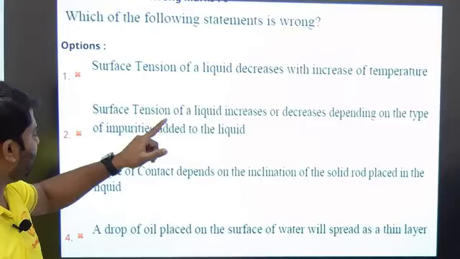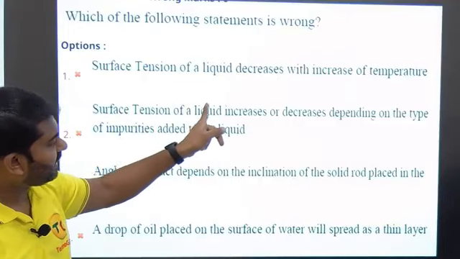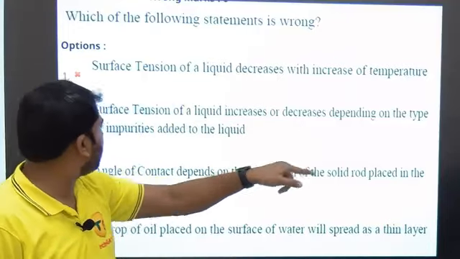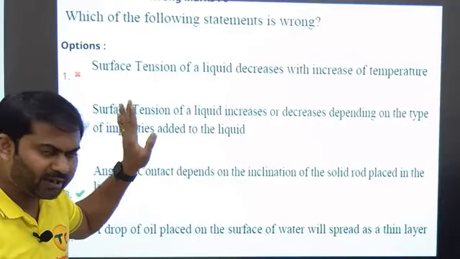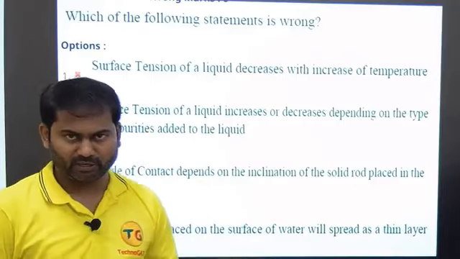Option 2 says surface tension of a liquid increases or decreases depending upon the type of the impurities added to the liquid.